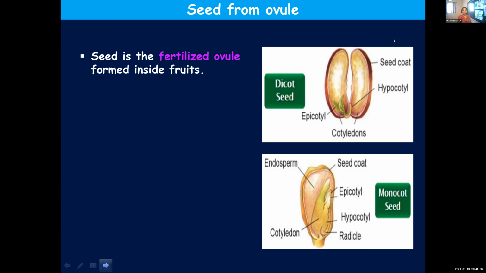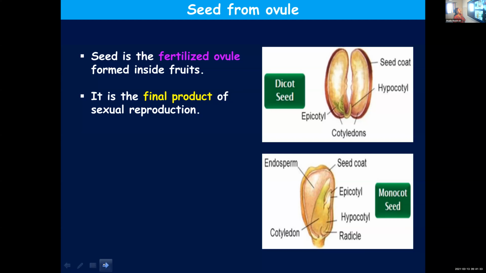So once fertilization has taken place, the ovule will change into seed and ovary becomes a fruit. So you can say the seed is the fertilized ovule. It's a fertilized ovule and it is formed inside the fruits. Ovule is found inside the fruits and seed is developed from this fertilized ovule.